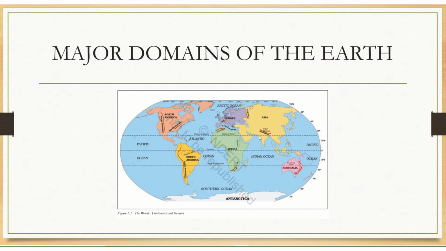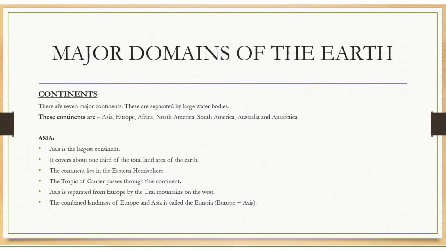These are the continents and oceans. In this map, we can see the oceans and continents of the world. There are seven major continents. They are separated by large water bodies. The continents are Asia, Europe, Africa, North America, South America, Australia, and Antarctica.